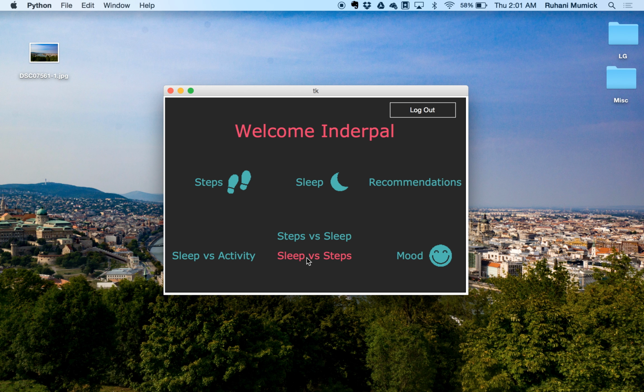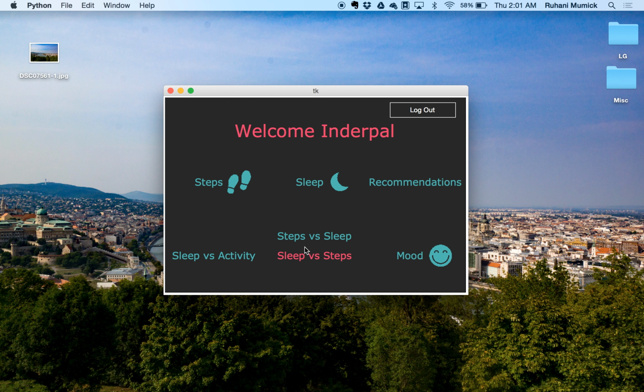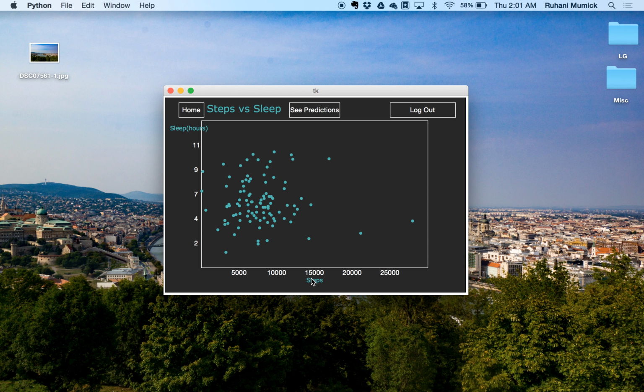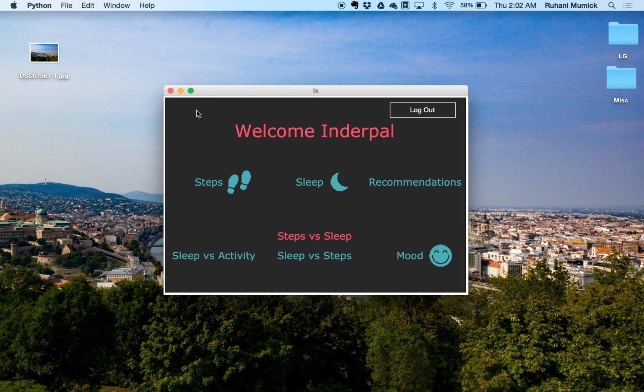And then you can also see a similar thing for the variables sleep and steps. So this shows you the scatter plot, then you can also see the predictions for that. Again, you can see the relationship between now your steps and your sleep and how those relate to each other. And again, also you can get that prediction as well.